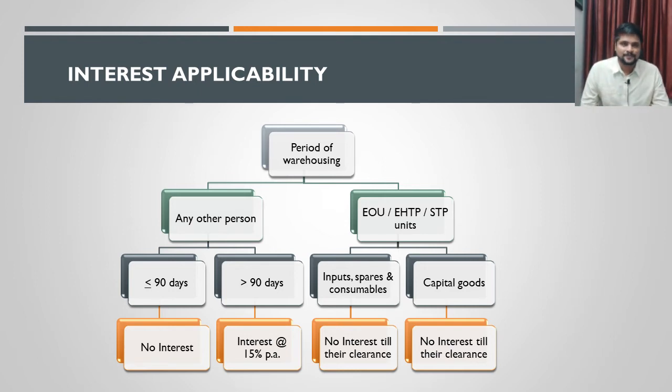But if it is any other person, then the time period is divided into two. One is up to 90 days, second is more than 90 days. For the period of warehousing, the time period is up to 1 year. That is sure. But that 1 year is divided into two: up to 90 days, and more than 90 days. Up to 90 days, there is no interest liability. More than 90 days, from the 91st day, interest is payable at the rate of 15%. This is what the provisions relating to warehousing, as well as interest on warehousing, the period of warehousing as well as interest chargeability, say.